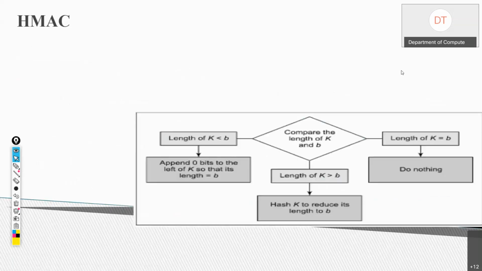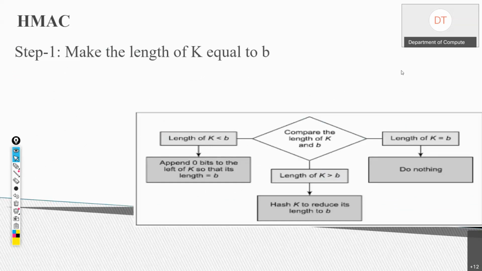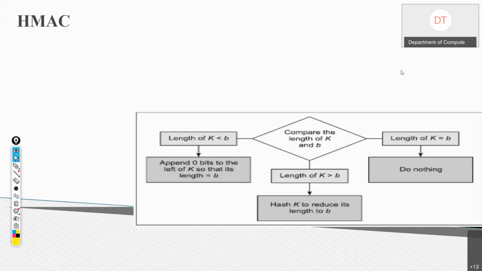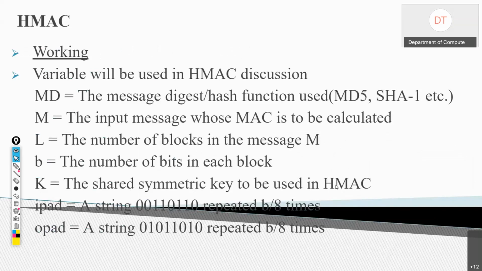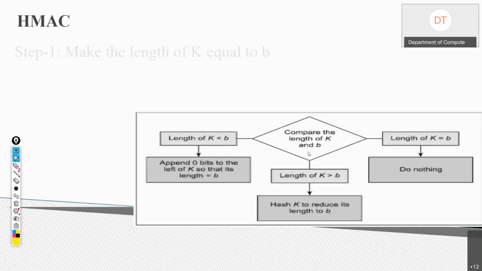Now what are the steps of HMAC? So the first step is make the length of K equal to B. Here there are three possibilities. What is K? K is the key. What is B? B is the number of bits in each block. So first we want to make the length of our symmetric key equal to the length of our block. There are three conditions: either K is less than B, or it is equal to B, or it is greater than B.